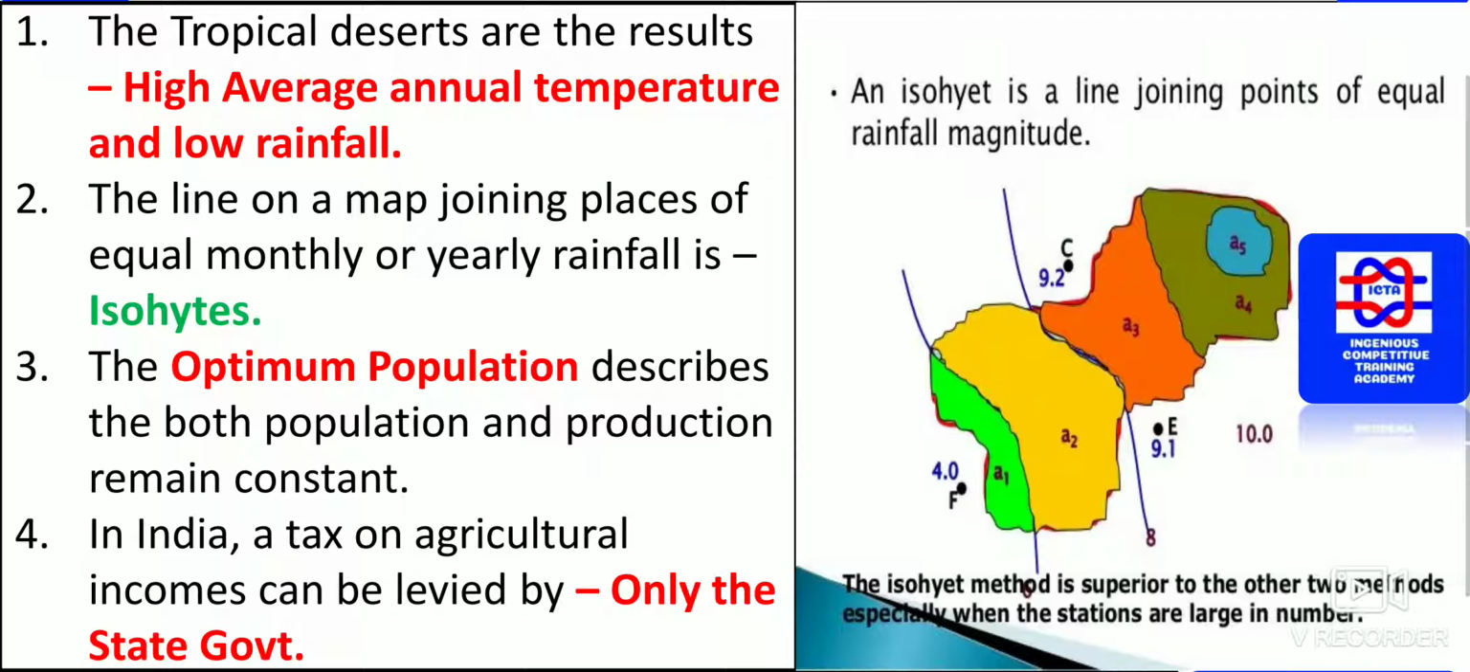As we are aware, in Andhra Pradesh, the state government, Y.S. Jagan Mohan Reddy, took the decision. Various forms of this agricultural income tax have been levied. Here you can see on the right side how exactly an isohyet line joins points of equal rainfall magnitude.